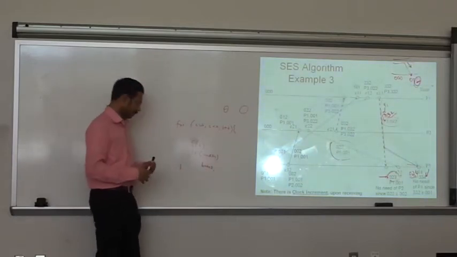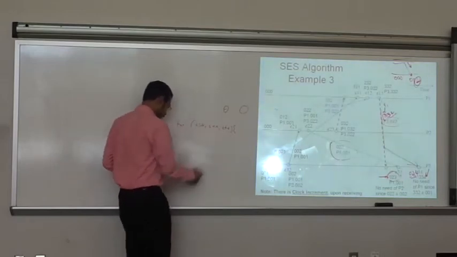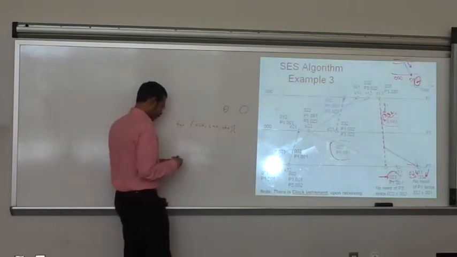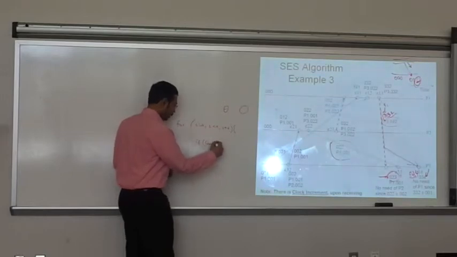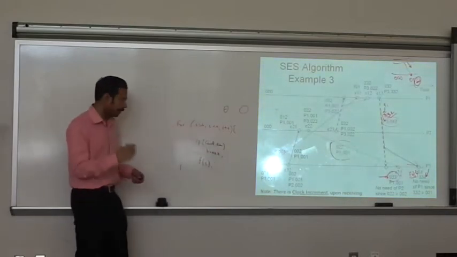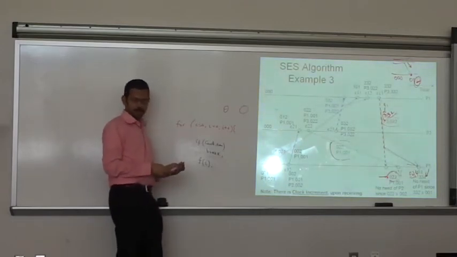Was f of i after the if statement? Okay, so it shouldn't matter much, but let's see. If the condition is true, you break from the for loop, and then f of i is after that. And f of i takes theta of one time, which means it takes constant time to run.